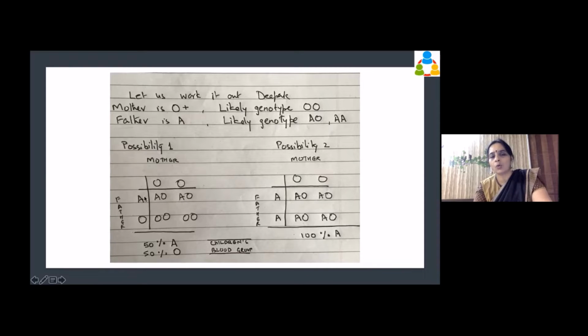So we write OO and AO and we find that 50% are AOs. That means 50% will be A blood type. 50% will be OO. Now, if we take it with AA and AO, we find that all of them become A.